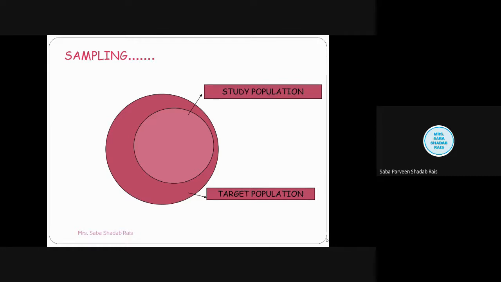So I have decided that Mumbai is the place where all types of culture can be seen very well. So my study population will be the Mumbai population. But do you think that it is feasible to study all the Mumbaikars? No, it is again a very big city. So what I will do, I have 32 states, so I will take five people from each state, right? So that means from Mumbai only I will get my sample. This is called sampling.